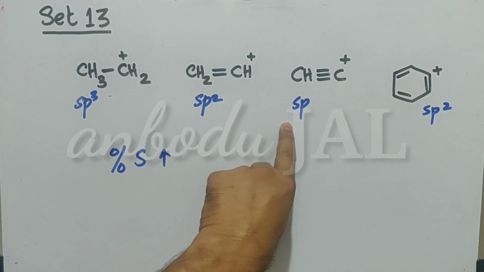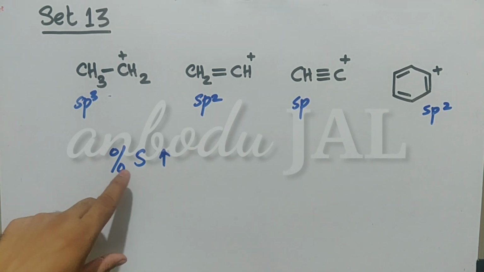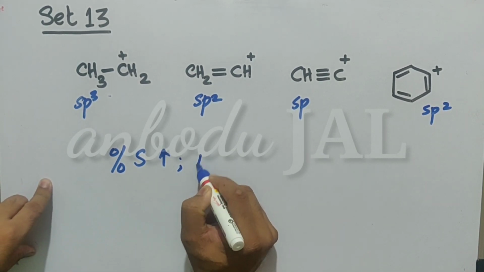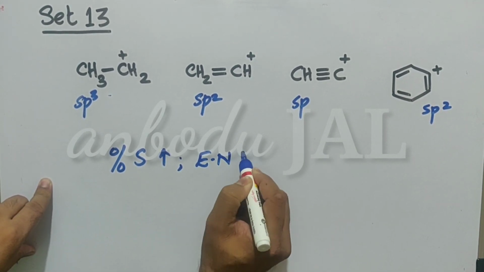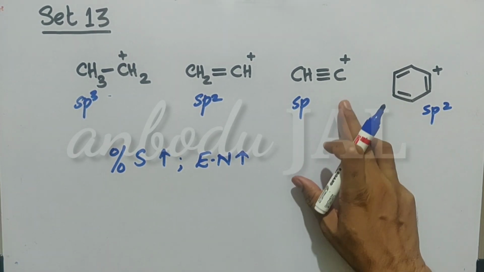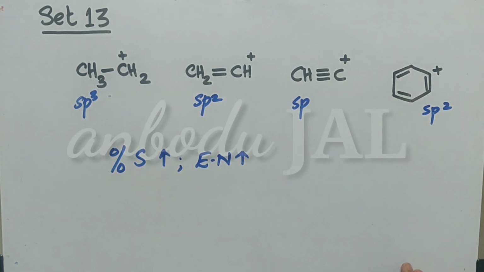Here 50% S character and 50% P character. As percentage S character increases, what happens? Electronegativity increases. Okay? Positive charge on an electronegative species is highly unstable.